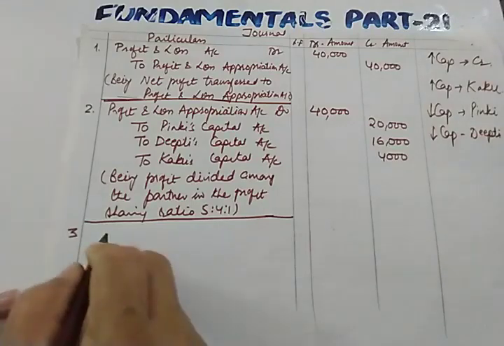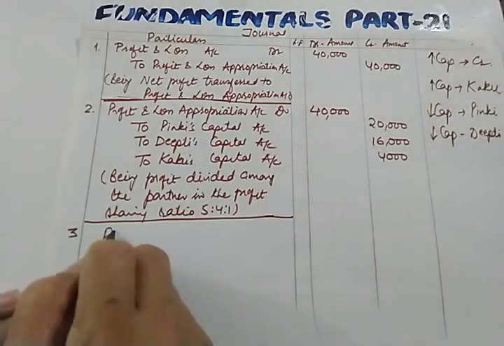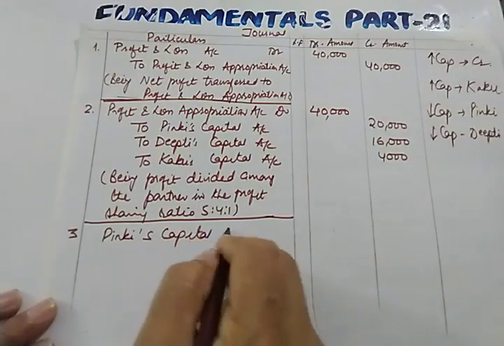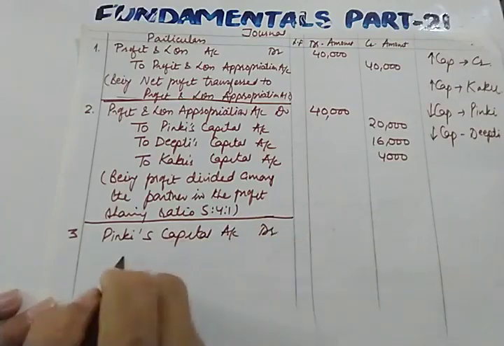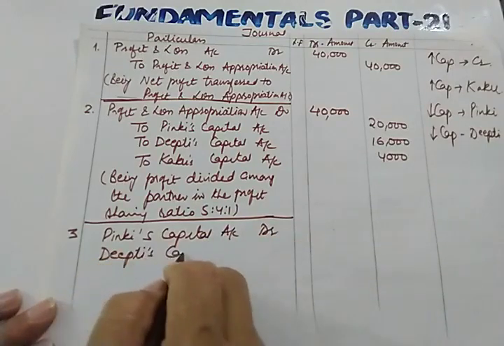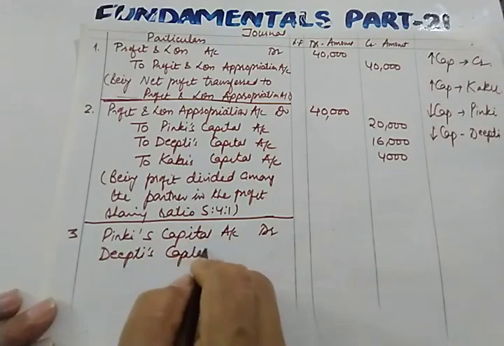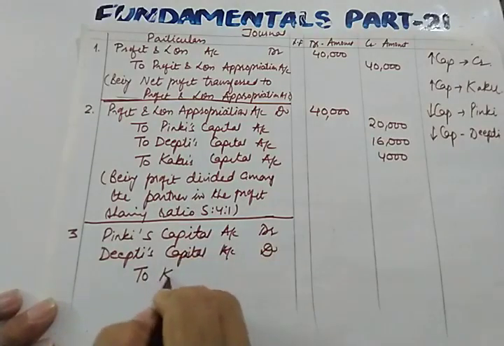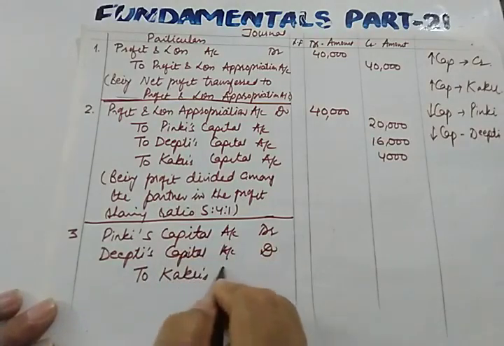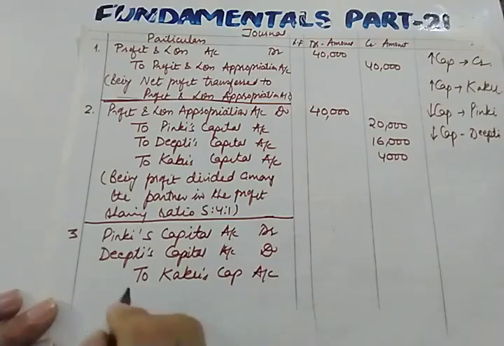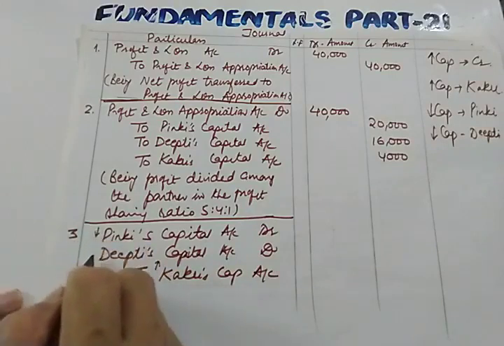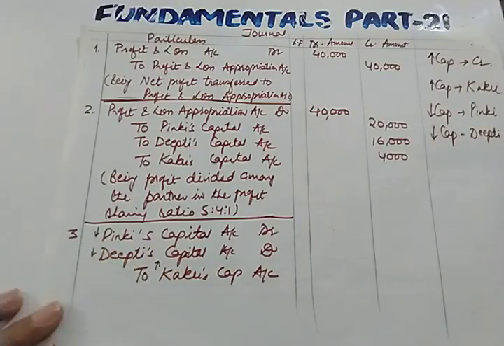So let us frame the journal entry for that also. Pinky's capital account debit, and Deepti's capital account debit, to Kaku's capital account. In this way, Kaku's capital account will increase and Pinky's and Deepti's capital will decrease.